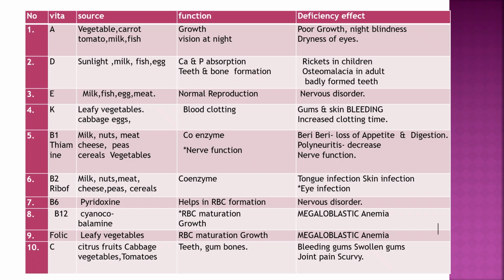Vitamin C: sources are citrus fruits, cabbage, vegetables, tomatoes. Function: teeth and gum bones. Deficiency: bleeding gums, swollen gums, joint pain, scurvy.